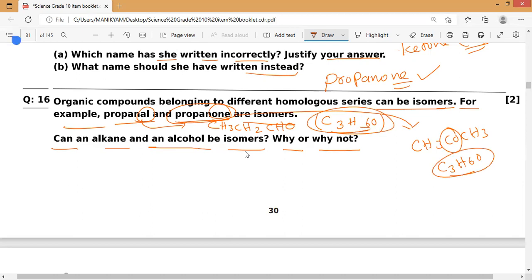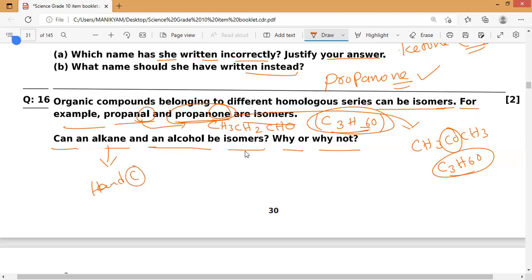Can an alkane and an alcohol be isomers? Why or why not? No. Alkanes will never be isomers of alcohols because alkanes are hydrocarbons. Alkanes contain only carbon and hydrogen.